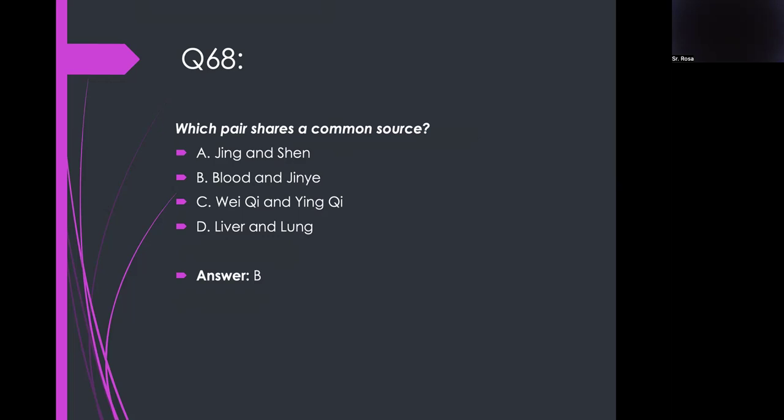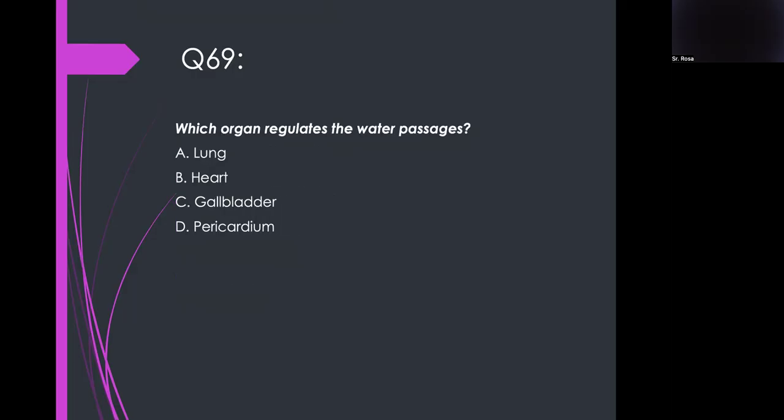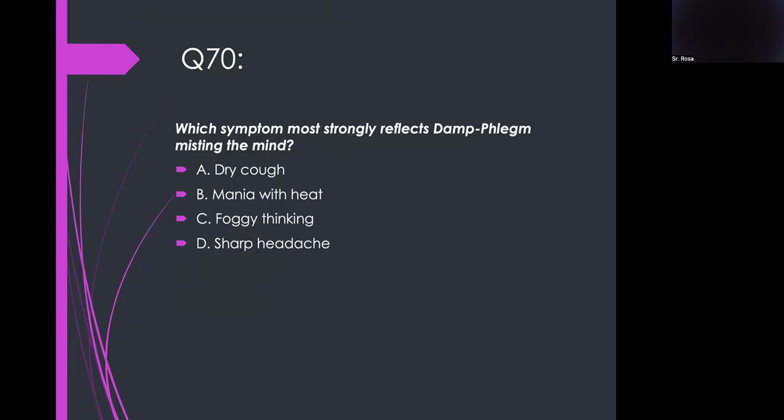Now we know. Which organ regulates the water passages? Lung. Which symptom most strongly reflects damp phlegm misting the mind? Mania with heat. Mania, or foggy thinking.